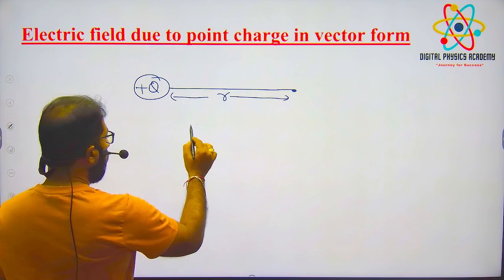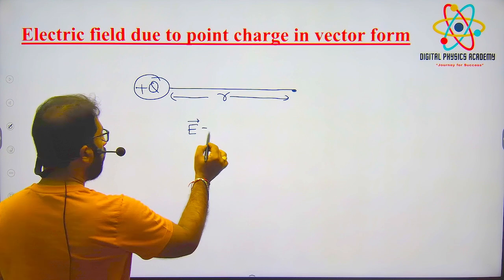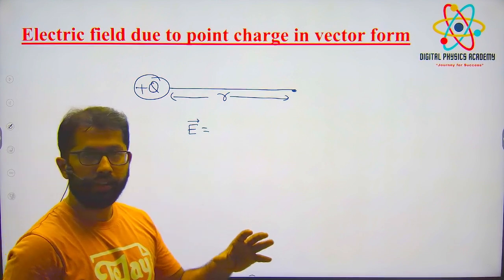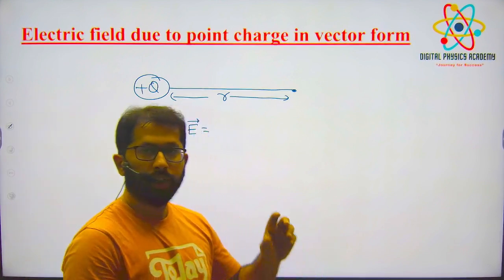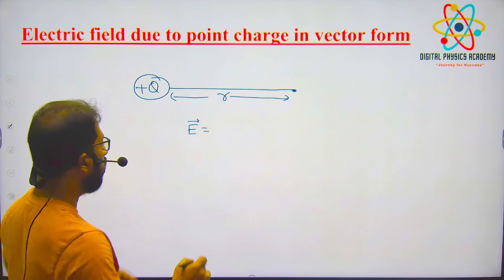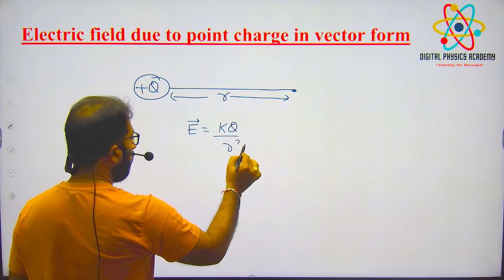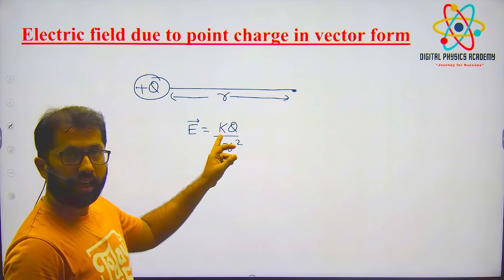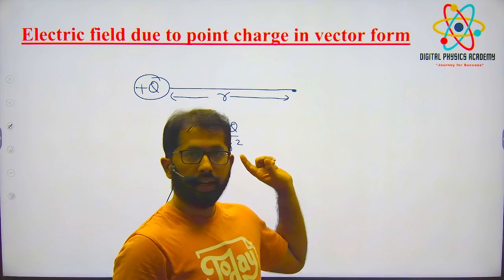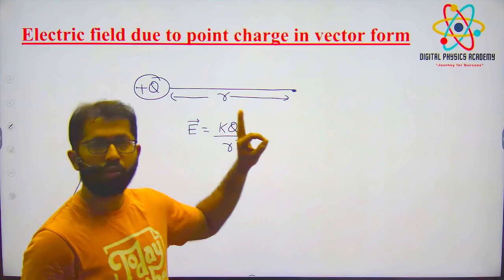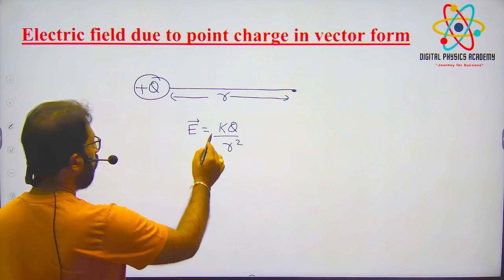Vector has both magnitude and direction. So the magnitude formula you know already. What is the formula? K q by r square. And you know the k value, right? In electrostatics, from the starting onwards, the k value is 9 into 10 power 9. Okay, k q by r square.